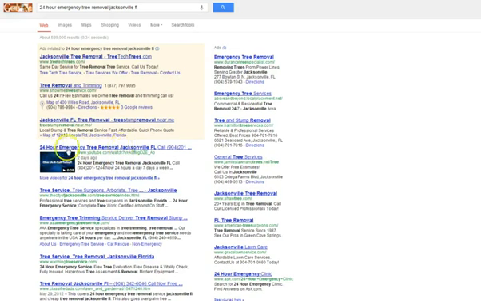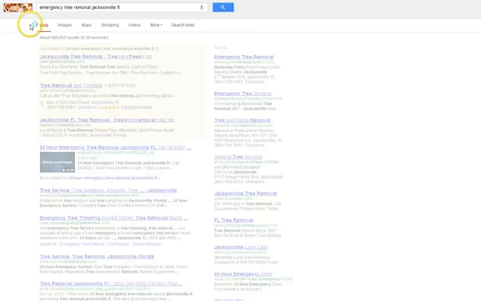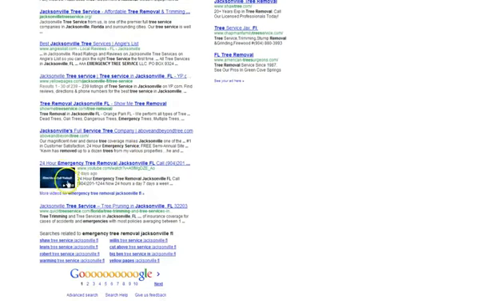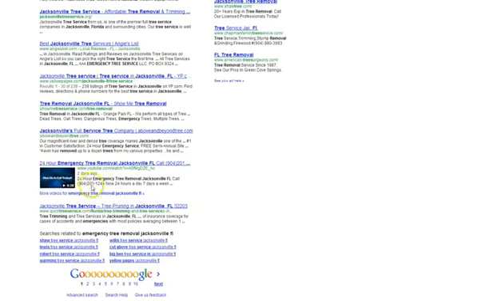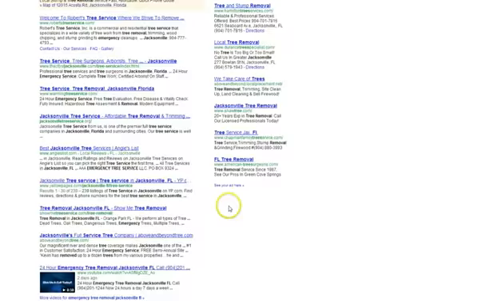So emergency tree removal Jacksonville, Florida, which is just this keyword, and we're already on the first page. You can see right here it says about 2 days ago, and I've already broken to the first page for this. There's 2.2 million results here, and in under 2 days we got to the first page.